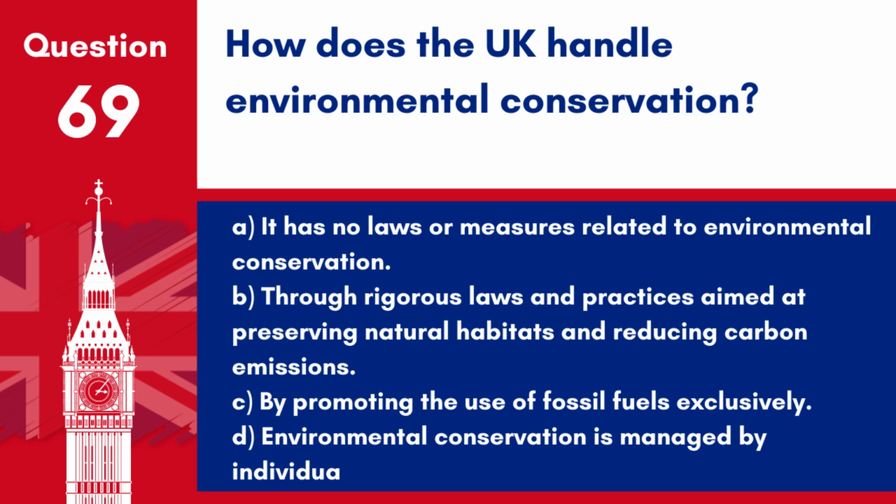D. Environmental conservation is managed by individual households without government interference. Answer: B. Through rigorous laws and practices aimed at preserving natural habitats and reducing carbon emissions. The UK is committed to environmental sustainability and actively participates in international efforts to combat climate change.